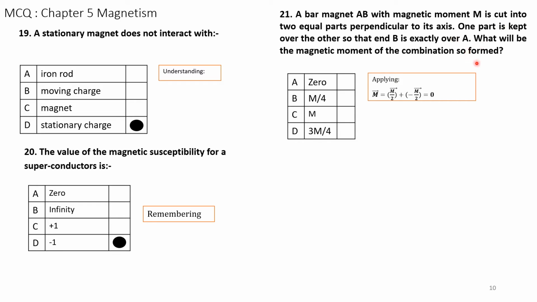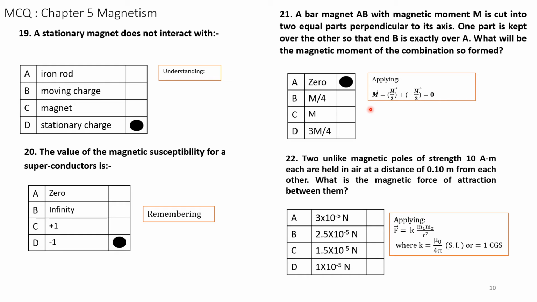We know when the bar magnet is cut into two pieces and kept like that, the magnetic moment is given by vector M equal to M by 2 plus minus M by 2. Therefore, the total magnetic moment is 0. The correct answer is A.